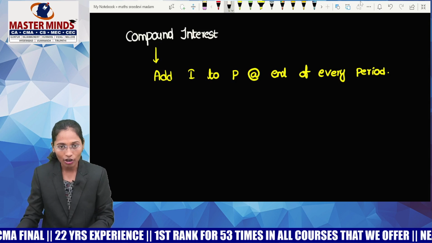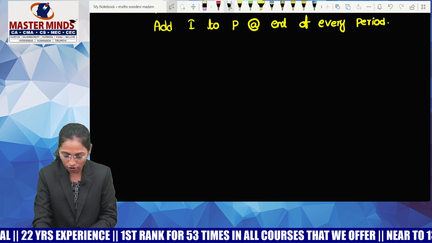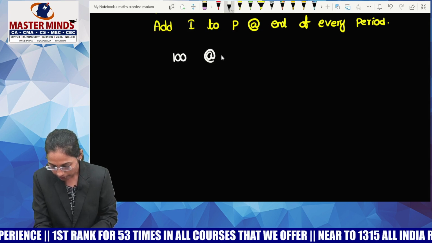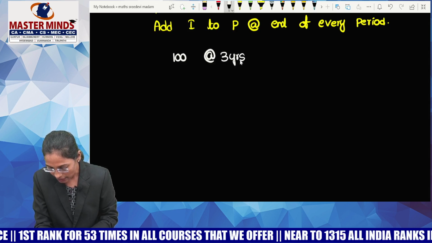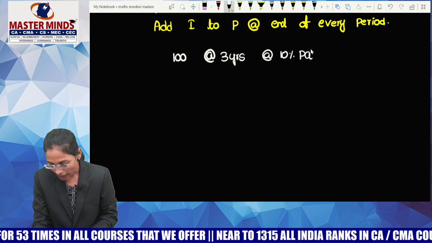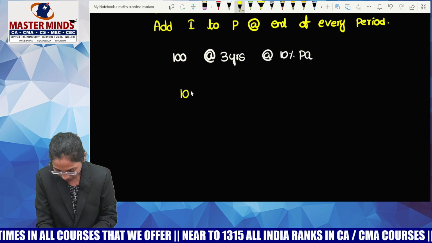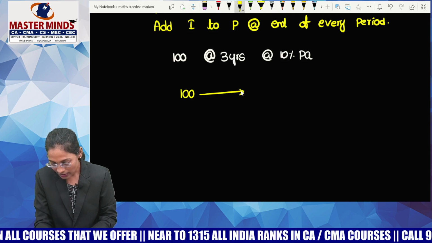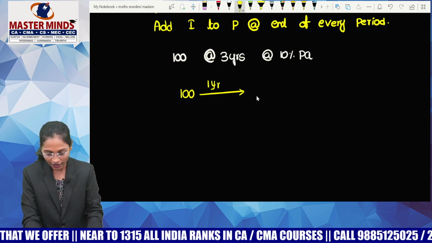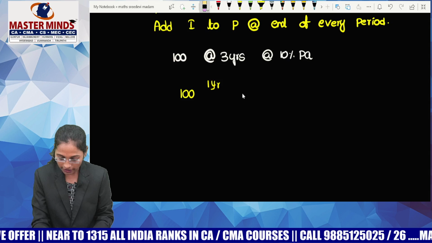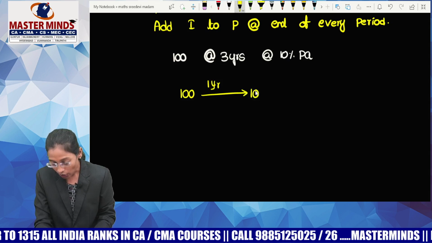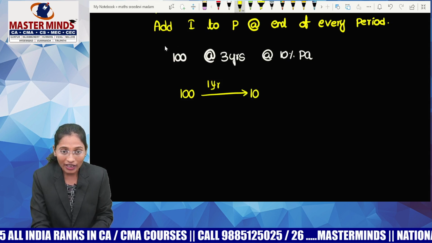Let me take an example that we already took, guys. I'm taking the same example throughout this topic. For 100 rupees principal, invested for 3 years at 10% per annum. Guys, my principal is 100 rupees, right? For this principal, interest calculation will be done for every year, no? So let me calculate interest. What is my interest? 10% per annum means for every 100 rupees, I'll be charging how much? 10 rupees.